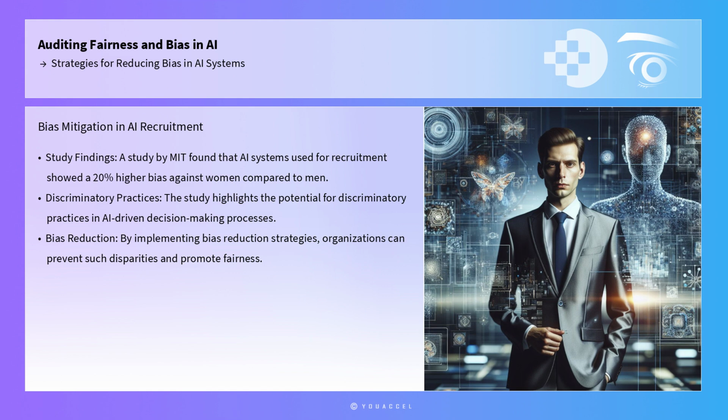Statistics further emphasize the need for bias mitigation. A study by MIT found that AI systems used for recruitment showed a 20% higher bias against women compared to men, highlighting the potential for discriminatory practices in AI-driven decision-making processes. By implementing bias reduction strategies, organizations can prevent such disparities and promote fairness.